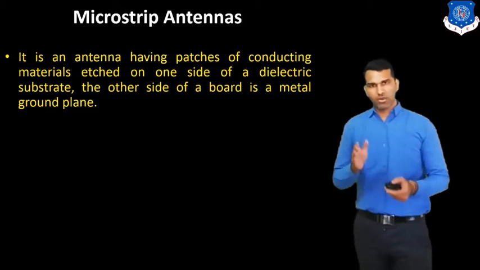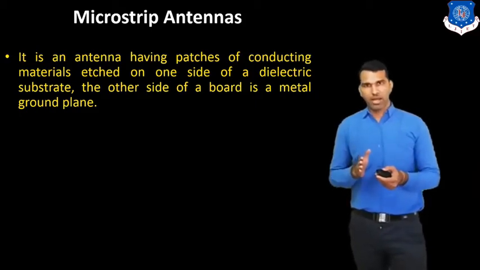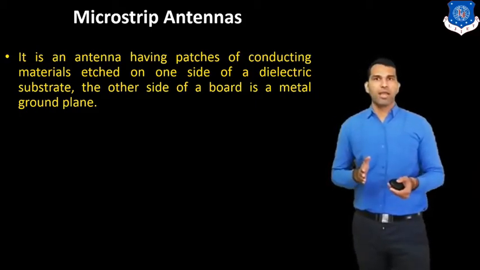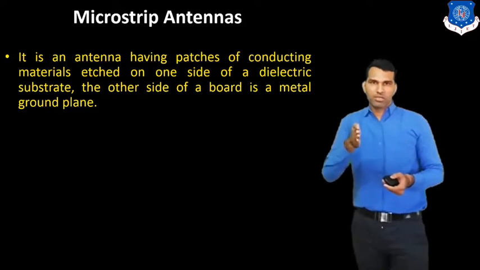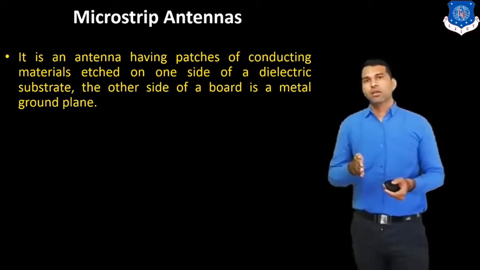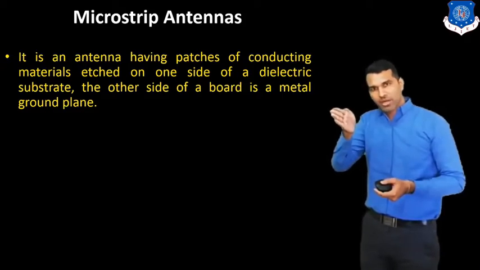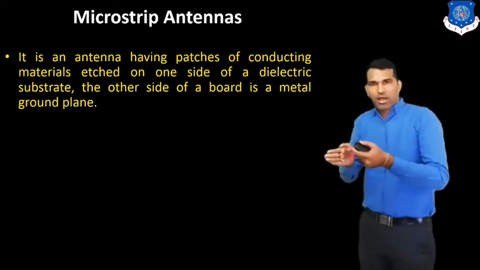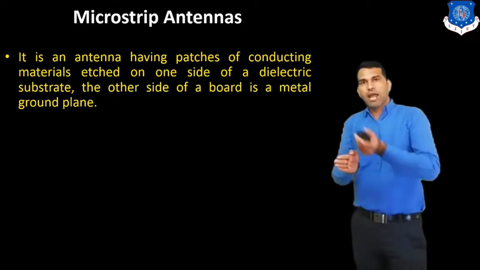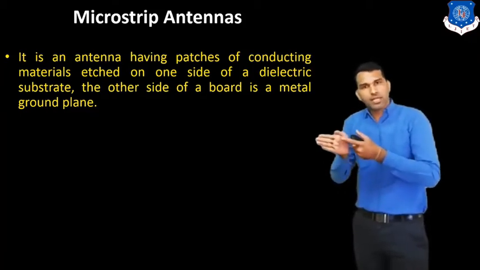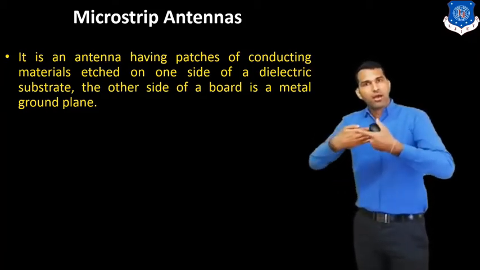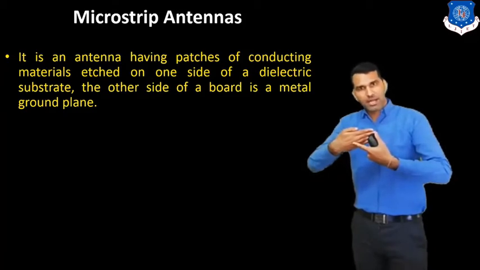So this is a sandwich-type antenna. In between is the dielectric material, and on either side of the dielectric material, one side is the conducting patch and the other side is the ground plate.